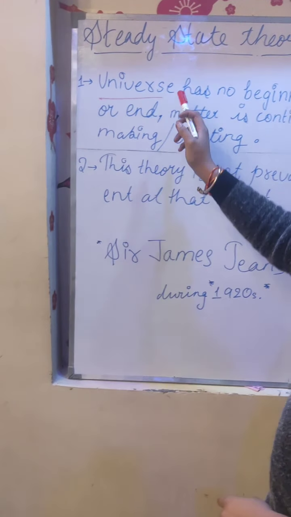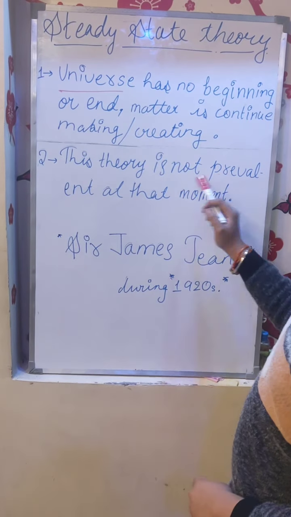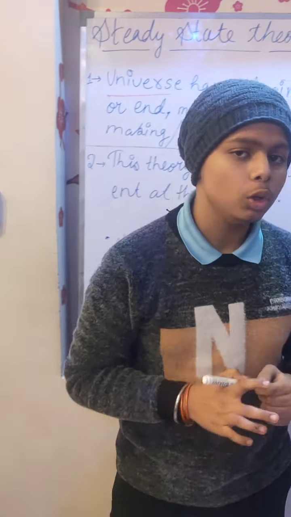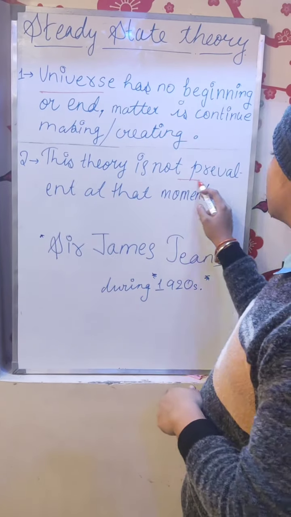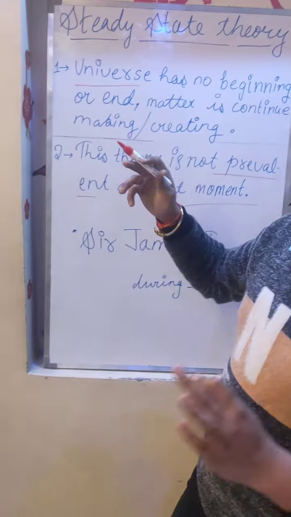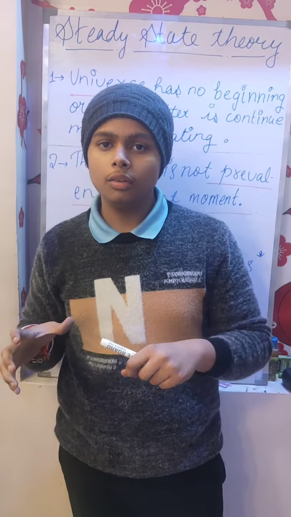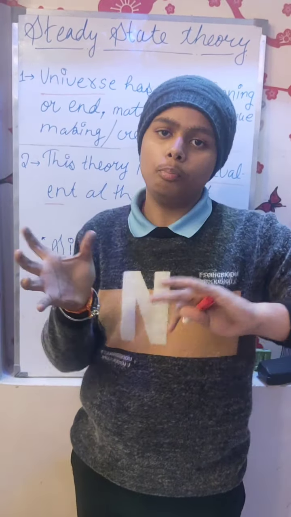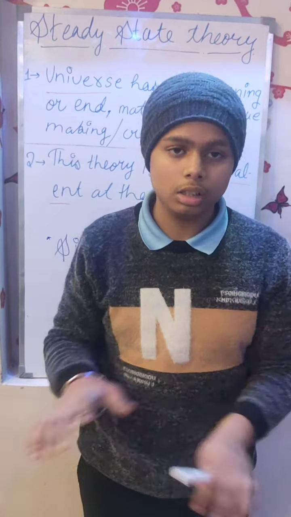It says that the universe has no beginning or end, and matter is continuously being made or created. This theory was not prevalent at that moment, when the Big Bang theory or the oscillation theory came. To say it again in short, this theory says that the universe is continuously being made and created, with no end and no beginning. How the universe is made, according to this theory we don't know.